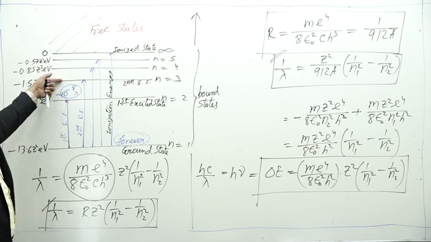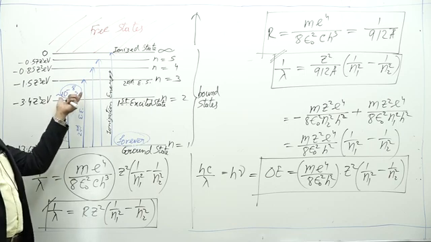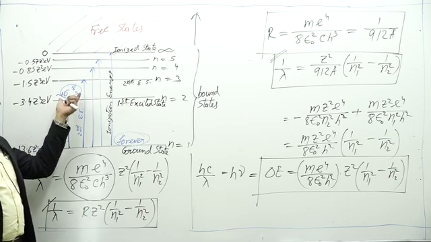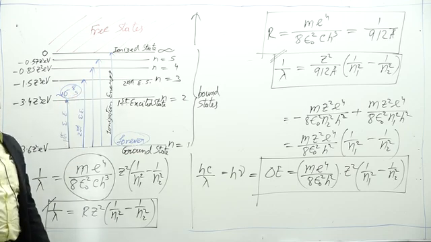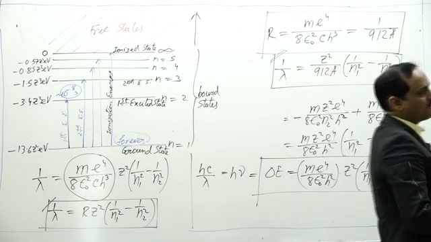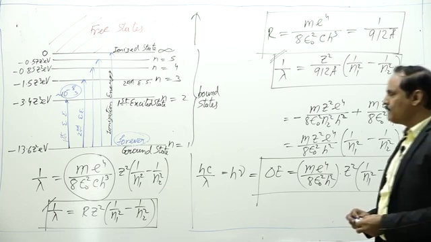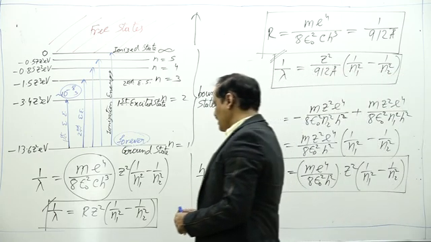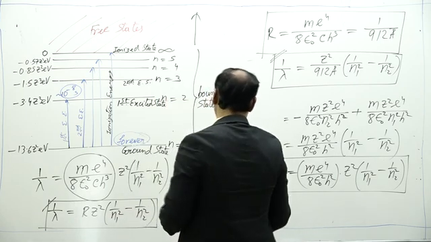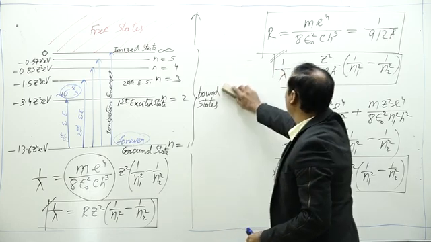If it jumps to the excited state, it will return back to the ground state. After that, it will return back to the ground state, and when the electron returns to the ground state, it radiates energy. That is, emission of photons takes place during de-excitation of the atom.